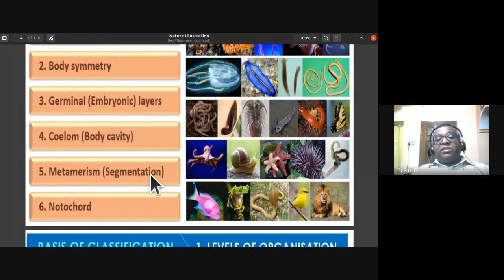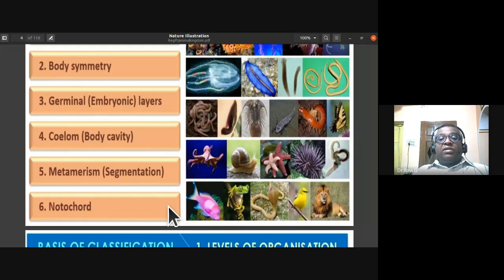Then based on presence or absence of notochord, we also classify animals. If they have a notochord or vertebral column, we call them phylum Chordata. Chordates include animals which have a notochord and the vertebral column. Whereas phylum Porifera to phylum Hemichordata are all non-chordates.